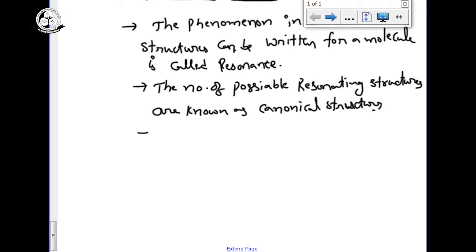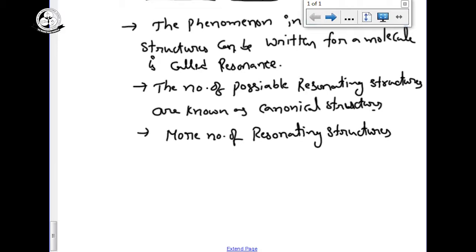Resonating structures or canonical structures. If the organic compounds are having more number of canonical structures, more will be the stable. More number of canonical structures or resonating structures, the organic compound is more stable.